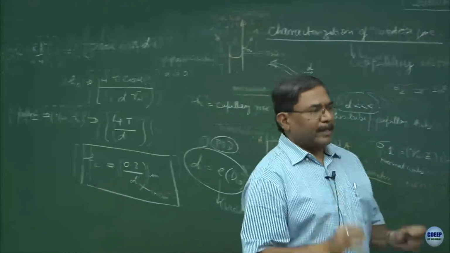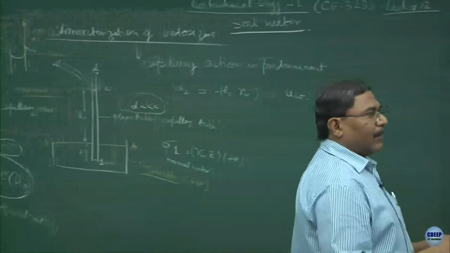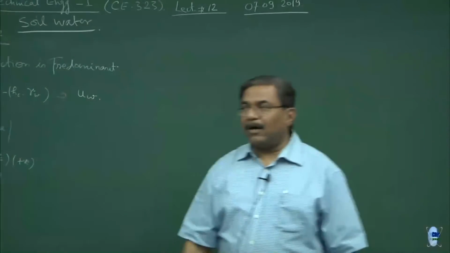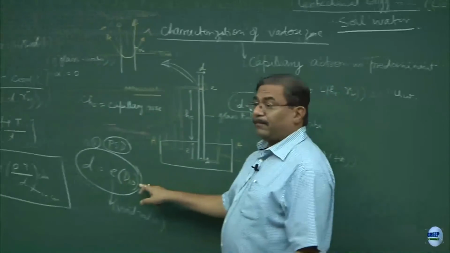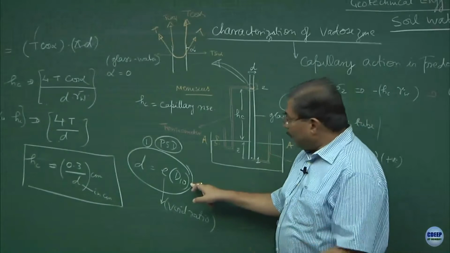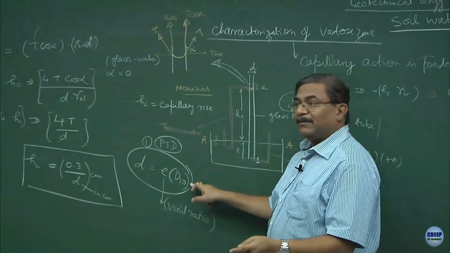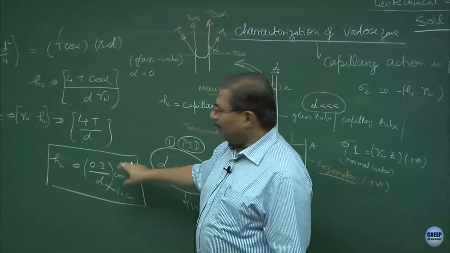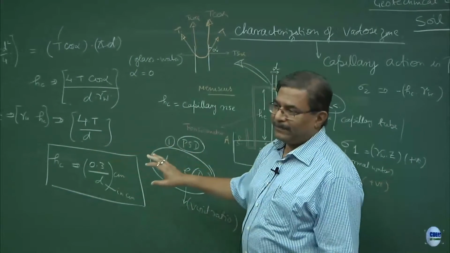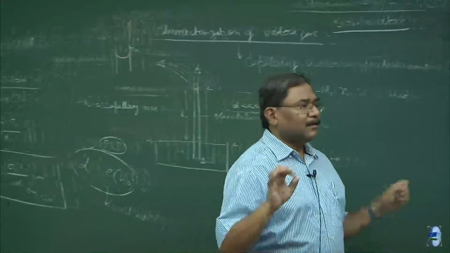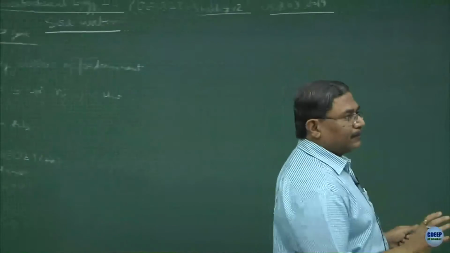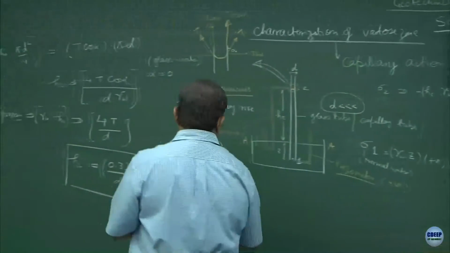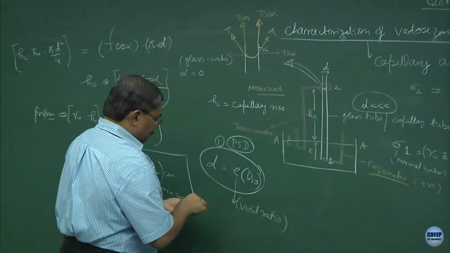Most of the disasters which are taking place in the country in terms of infrastructure development are because, number 1, you are not selecting the material properly. Number 2, you are not compacting the material properly, and then number 3, you are not designing the whole system properly. The entire thing comes from here. You do any type of consulting, this is the first rule of the game. Contractors do not compact. Now, this e into D10 is also known as effective pore size.